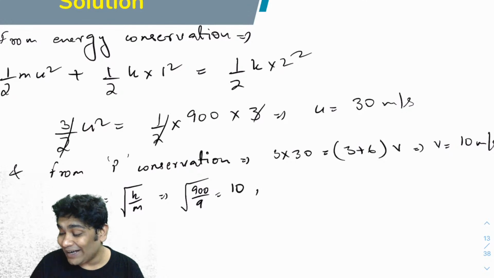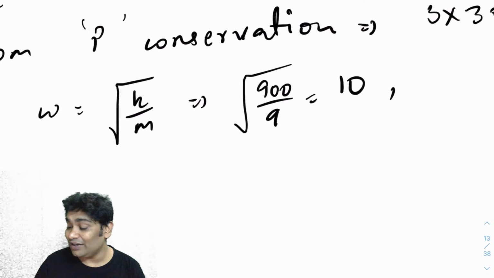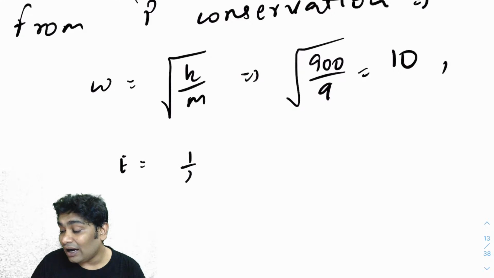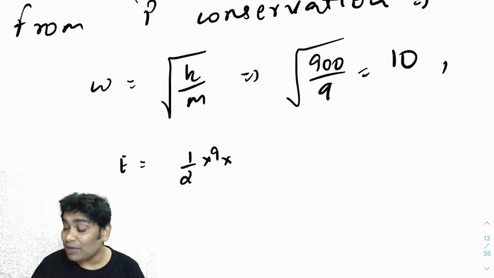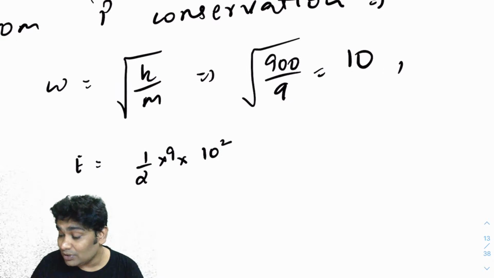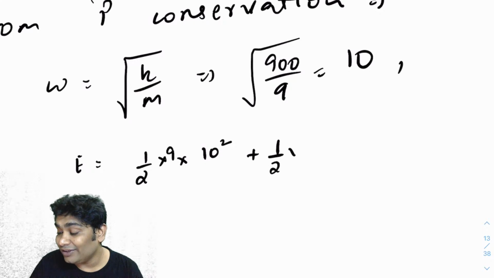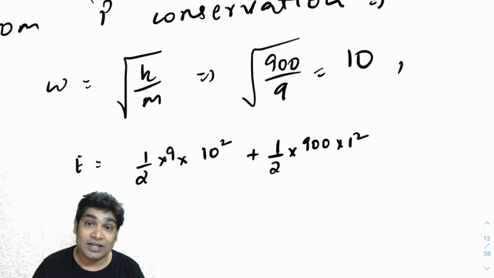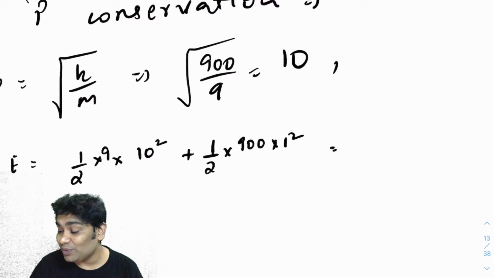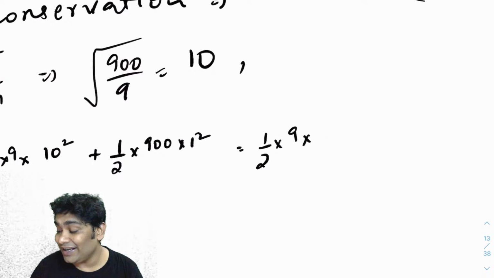Next, total energy of SHM would be half into 9, because the entire mass of 9 would be moving with a speed of 10. So this would be the kinetic energy of my system, plus half into 900 into 1 square. This would be the potential energy. So this would be the total mechanical energy after the collision. And this should be equal to half m omega square a square.